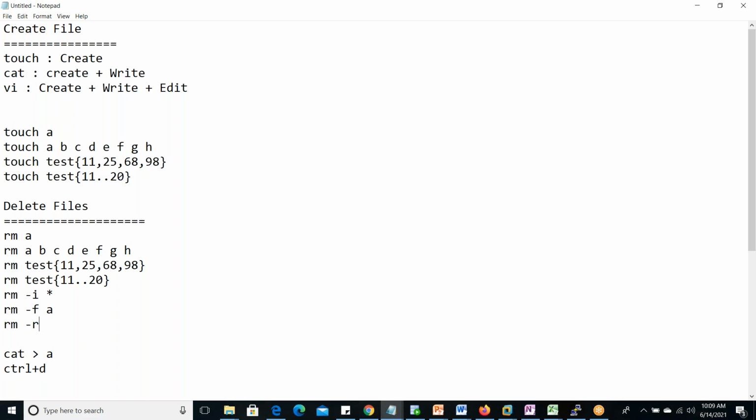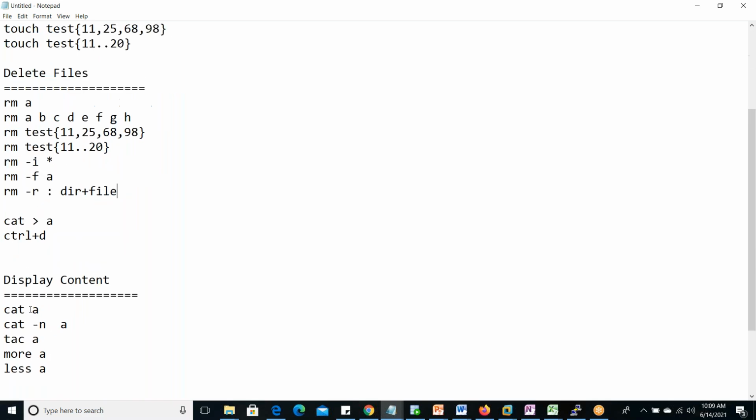Only files, rm -i, -f, or don't give any parameter, only rm star or file name, all those things, fine. Only directory deletion, rmdir, fine. Now when a combination comes, some files are there and some directories are there, in that case we have to give rm -r. If the combination tree structure is there, rm -r. So this is how to delete the files.